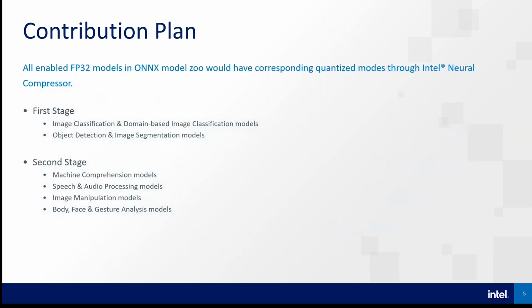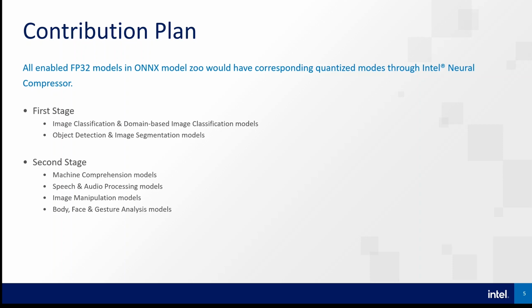This is our contribution plan. We plan to contribute more quantized models in the future, which will enrich the diversity and scale of Int8 models in ONNX Model Zoo. Our goal is that all enabled FP32 models in ONNX Model Zoo would have corresponding quantized models through Intel Neural Compressor.